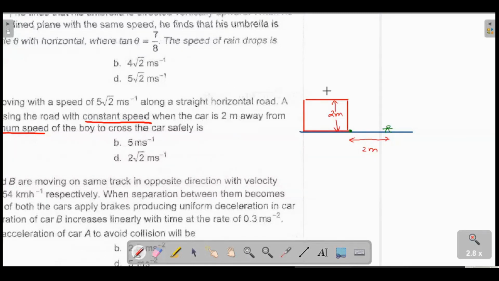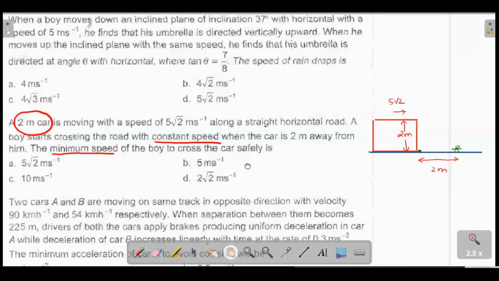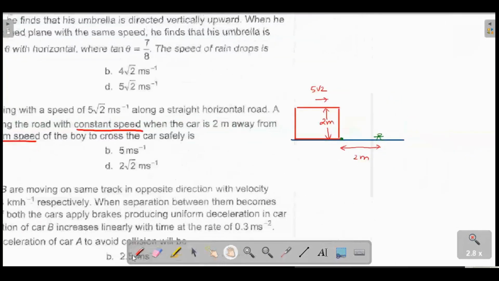The car is moving at 5√2. Minimum speed of the boy to cross the car safely is. So one important thing that you should not do is assume the person has to only cross this way. Because if he's trying to cross this way, he needs a different velocity as compared to any other direction he can move. He could aim in different directions, maybe cross better in a shorter time. So what I'll do is try to solve this problem with respect to the car.